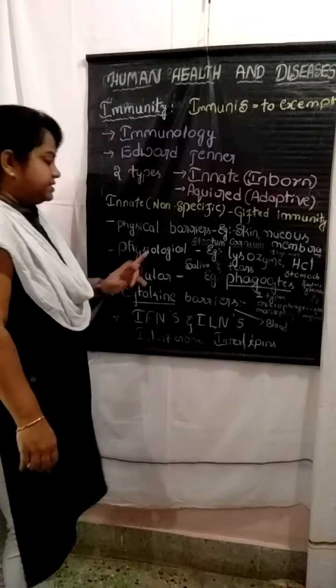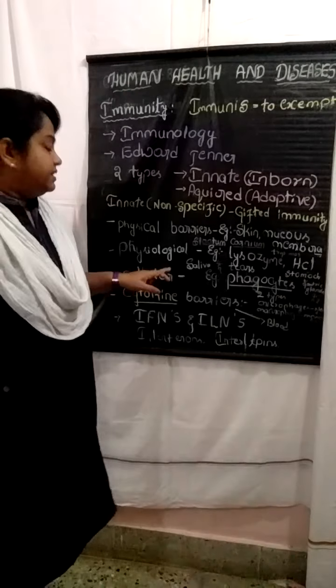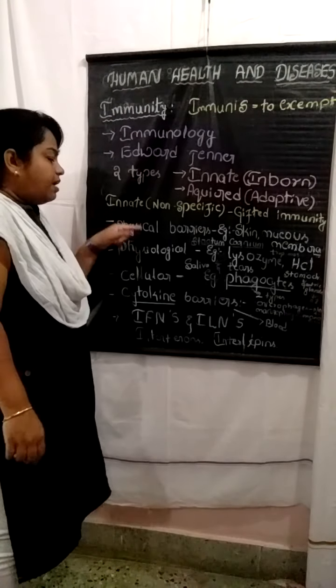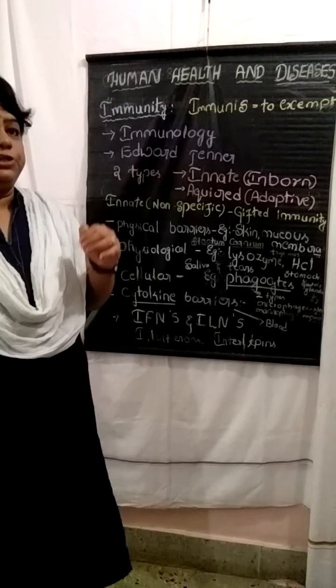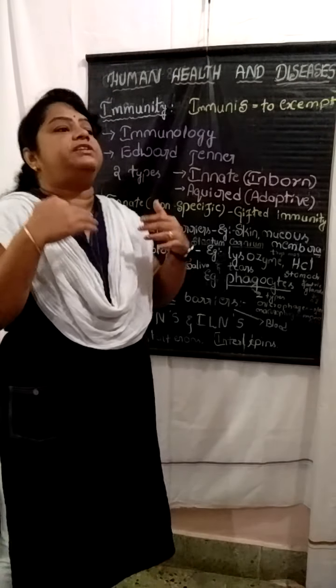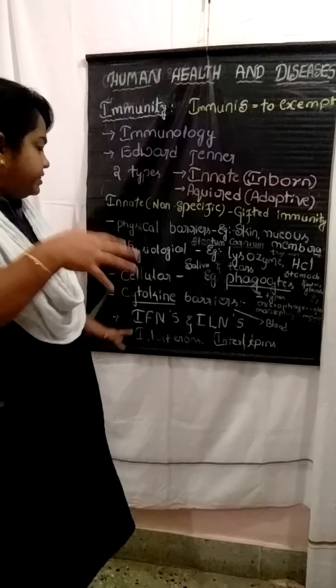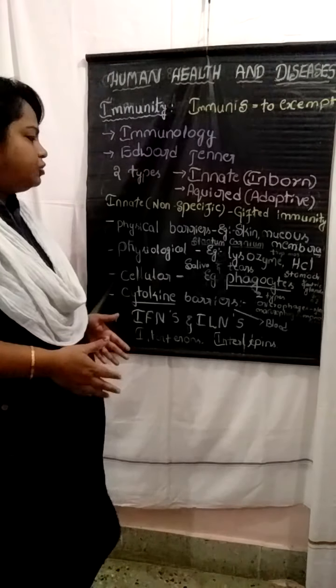The third one is the cellular barriers. After the physiological barrier, when microorganisms enter our body, very next they try to enter the blood. In the blood, different types of cells are present. Which are those cells?